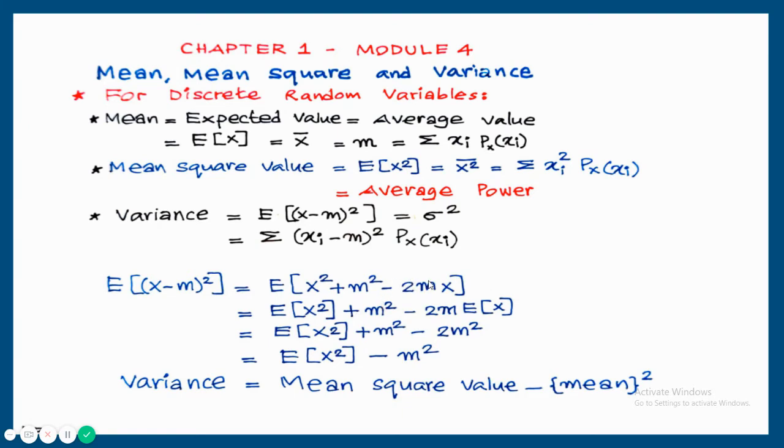2 is a constant, m is a constant. So 2 into m into expected value of x. So expected value of x square plus m square minus 2m square. Finally, it will be expected value of x square minus m square, where m is the mean value, and expected value of x square is the mean square value. So the relation is variance is equal to mean square value minus square of mean. For many numerical calculations, variance can be calculated using mean square value and mean without much difficulty.